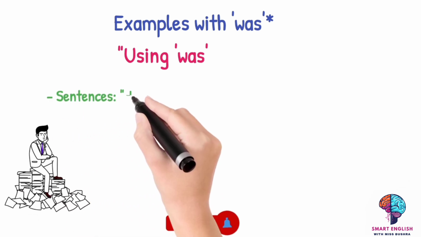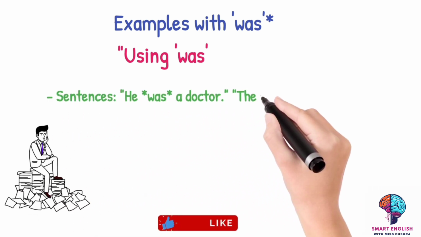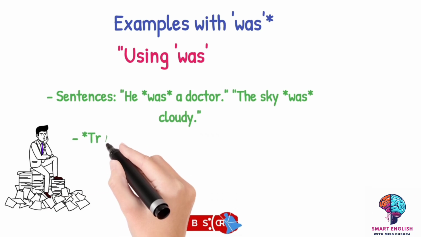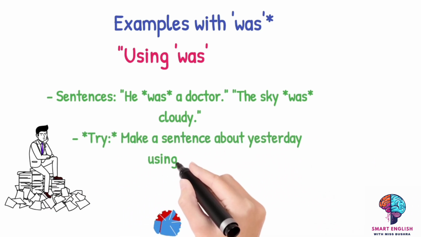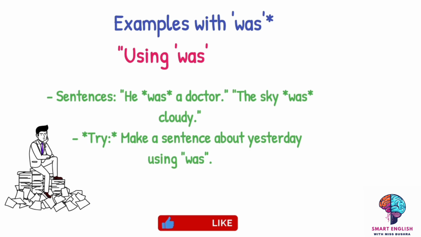So let's move towards more examples of was. As I told you, we use was with a singular noun and with the pronouns: I was, she was, he was, it was. So these are some of the sentences. He was a doctor, the sky was cloudy. So make some sentences using yesterday, telling me something about yesterday, and using was, right?